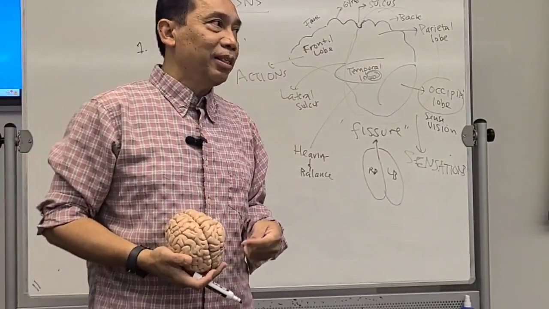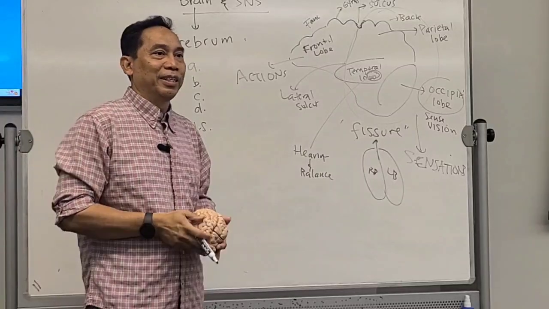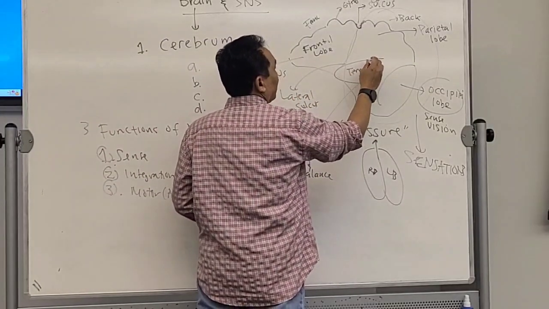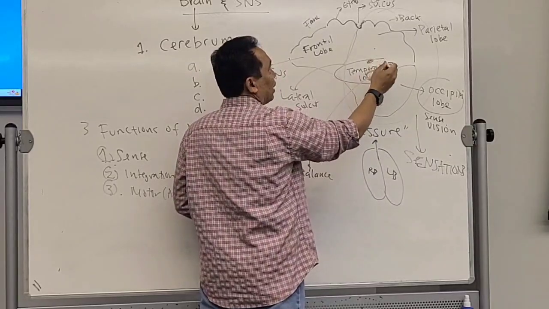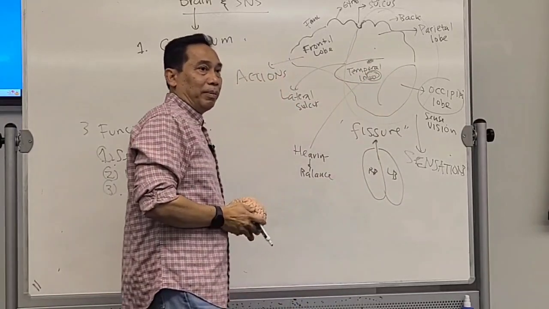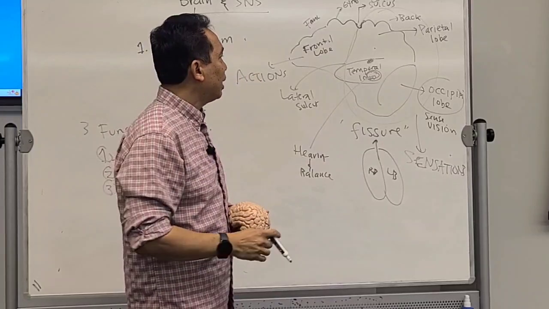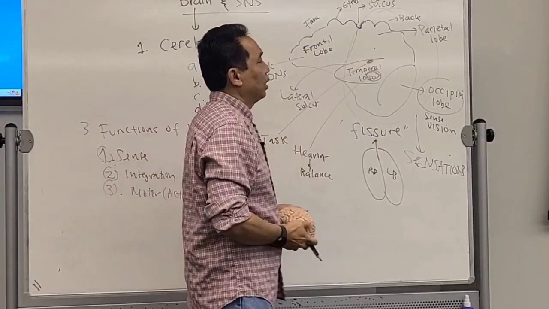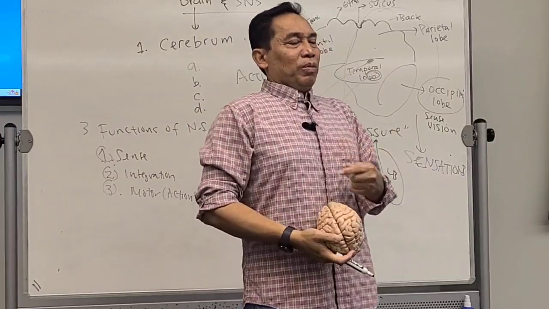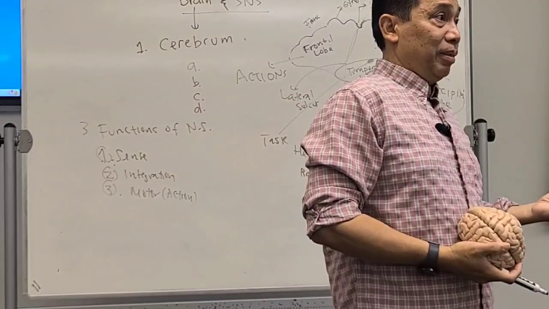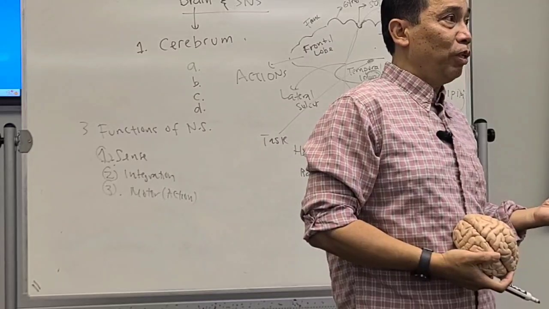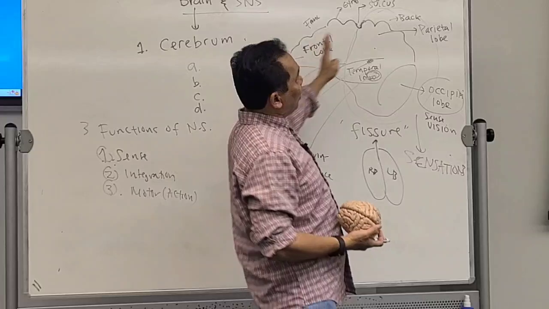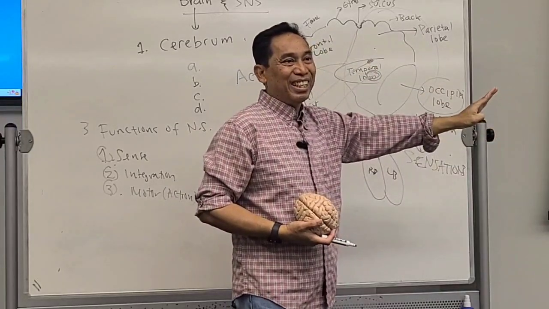How about taste? Taste is temporal and also part of the parietal lobe a little bit. Okay, there is a kind of mixed area for taste. The same thing with smell. Mostly the temporal part of the lobes is used for processing smell. See that one? All for what? On the back part, sensation.